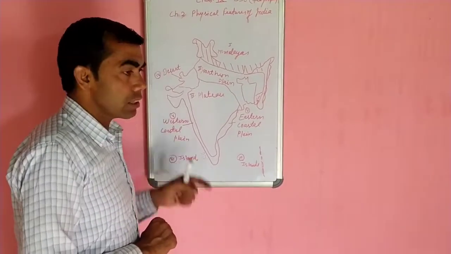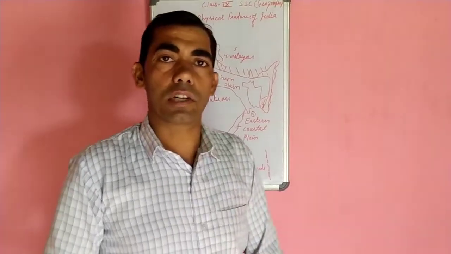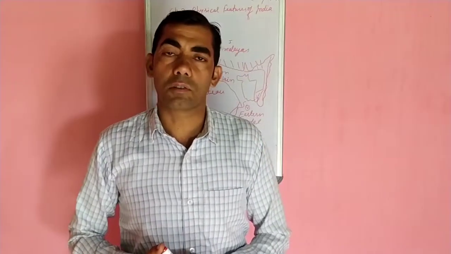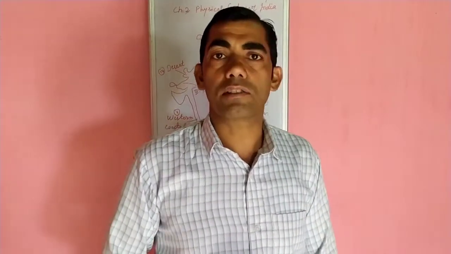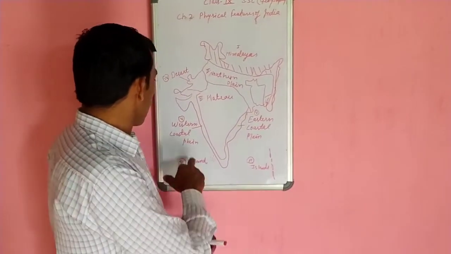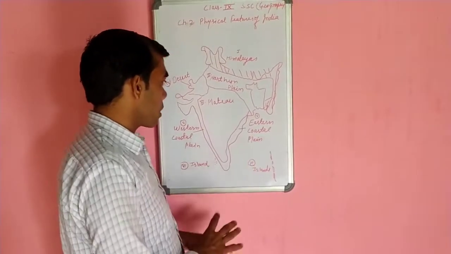Number 4, desert. In India, Rajasthan, Gujarat, and some parts of Punjab have a very important feature that is known as the desert. The Thar desert of India is famous in the world. Number 5, western coastal plain and eastern coastal plain.